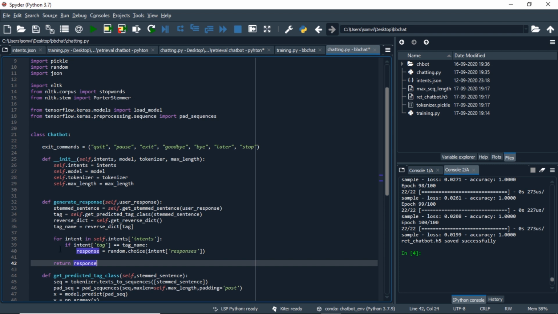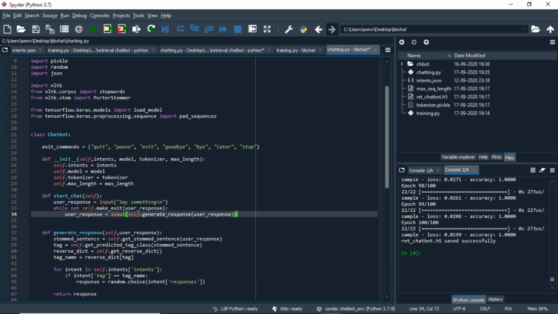Until now, we saw how the user query will be used to generate a response from our model, but we have not taken any input from the user. So let's define a method to take input. The method will look something like this. The basic logic behind this method is we will take an input from the user. We will check if the user wants to exit or wants to continue.